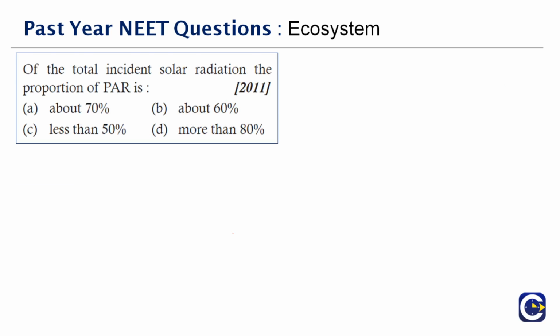Next question here. Of the total incident solar radiation, the proportion of PAR is dash. So what is actually PAR? What does it stand for? Photosynthetically active radiation. Okay, what is it called as?